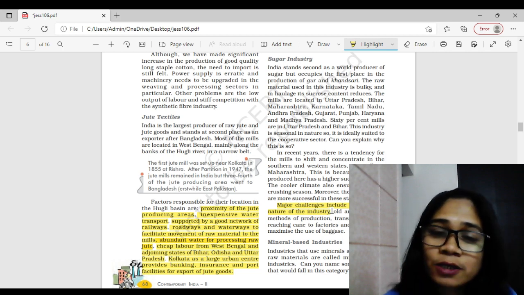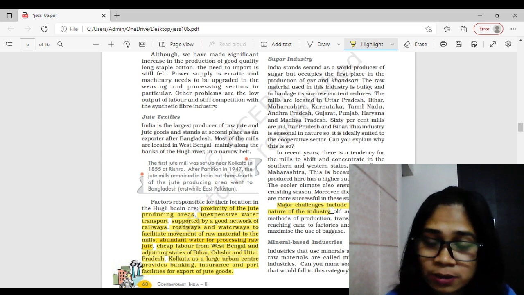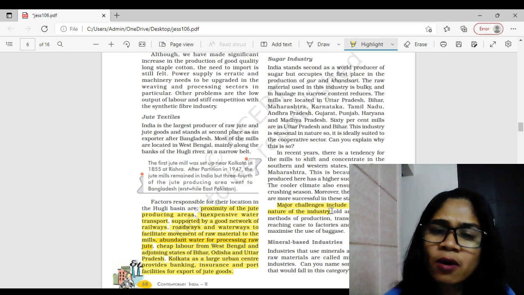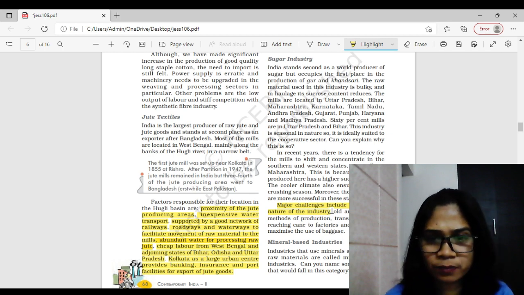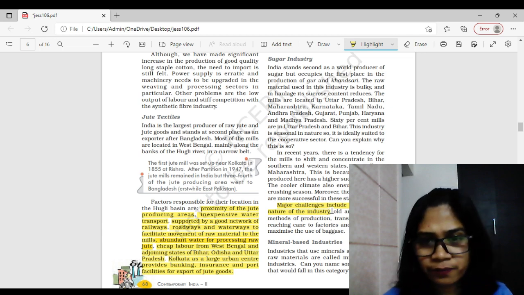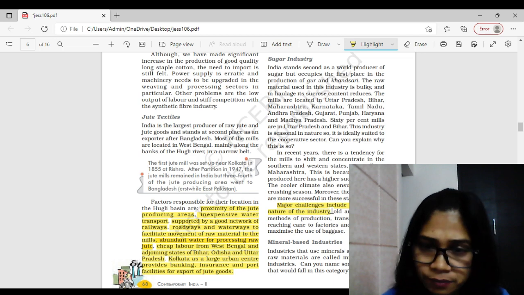On top of that, UP is the largest producer of sugarcane and sugar, along with Bihar. But in these two states, the machines are very old and inefficient. Upgradation of machines is not being done in this region. When I say this region, it doesn't mean 100%, but the majority of it.